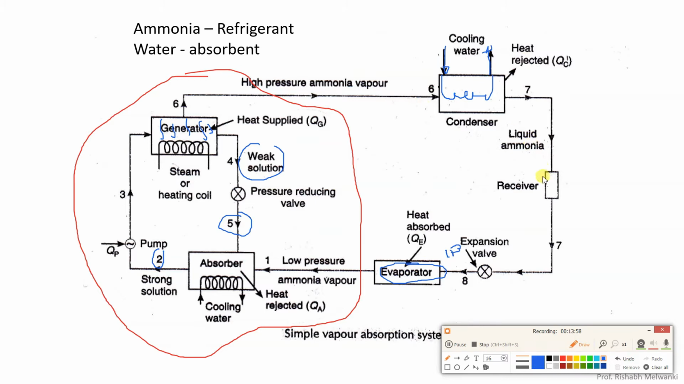Now this liquid ammonia is stored in the receiver, and as per the load it is sent to the system. After the receiver we have the expansion valve. So here, in the expansion valve there will be pressure drop and temperature drop, similar to the vapor compression refrigeration system. And after the expansion valve we will get low pressure, low temperature, liquid plus vapor ammonia.